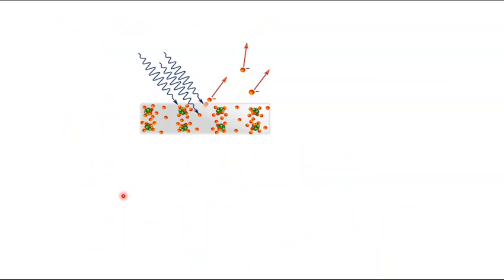So what happens in the photoelectric effect? When we have a radiation of sufficient energy, when it strikes a metal plate, we see it is able to eject electrons. We will be able to explain this ejection of electrons only when we consider this radiation to have a particle nature.